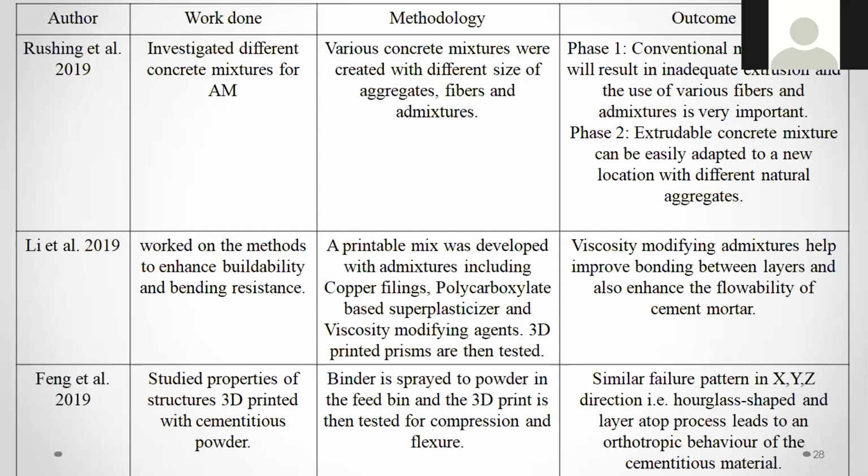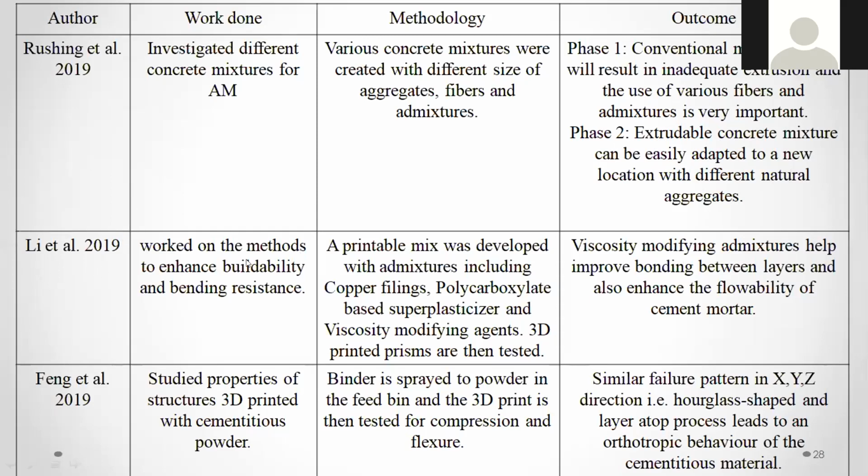Different professors, scientists or researchers are doing different materials. So in this outcome, the conventional mix design will result in inadequate execution, and the use of various fibers and admixtures is very important. Okay, and phase 2, extrudable concrete mixture can be easily adapted to a new location with different natural aggregates. Okay, these are the outcome of this investigation.